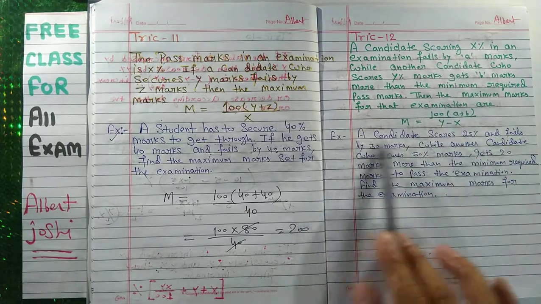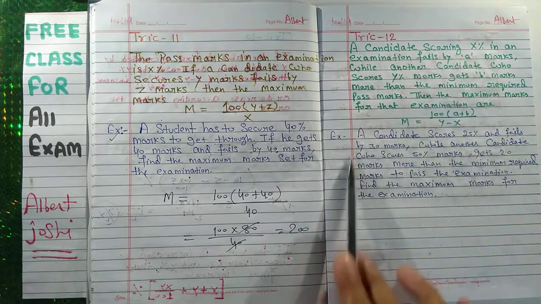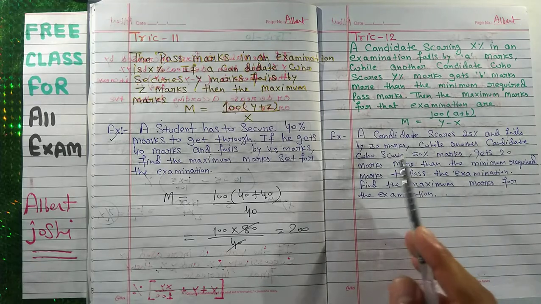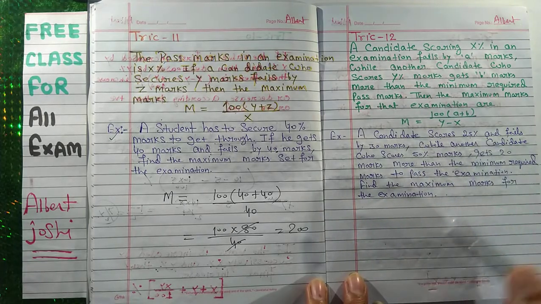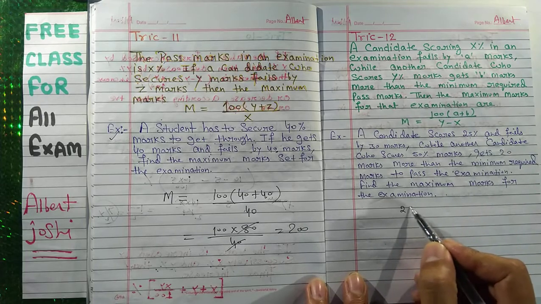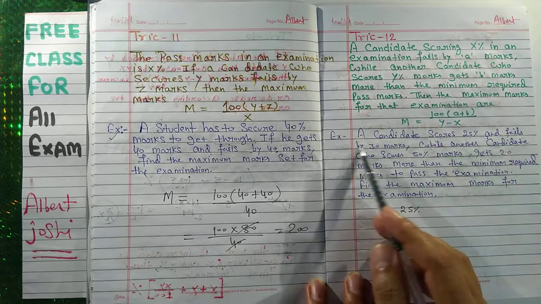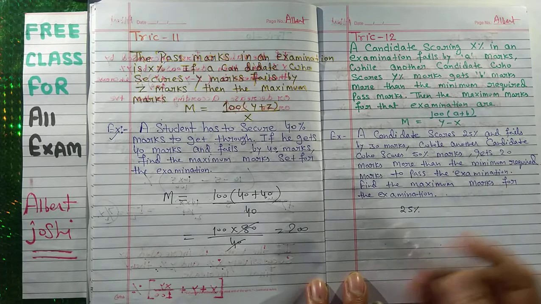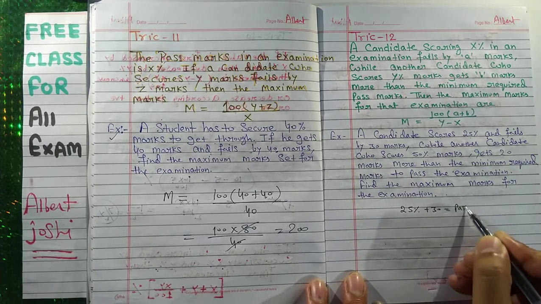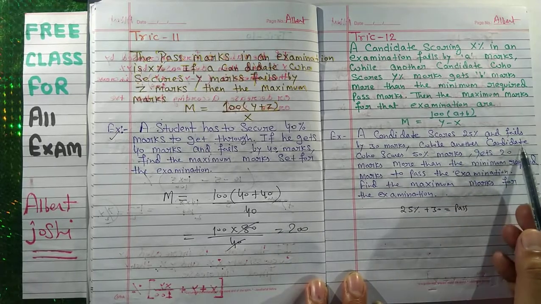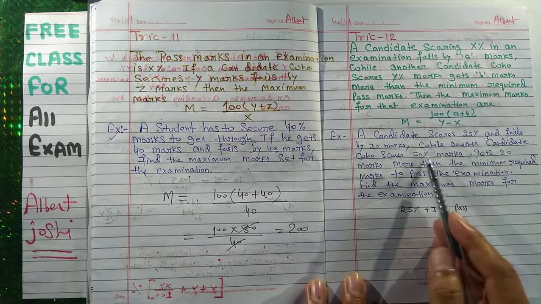Okay, we will explain by this example. A candidate scores 25% and fails by 30 marks. Means if you add 30 marks, then he passes.